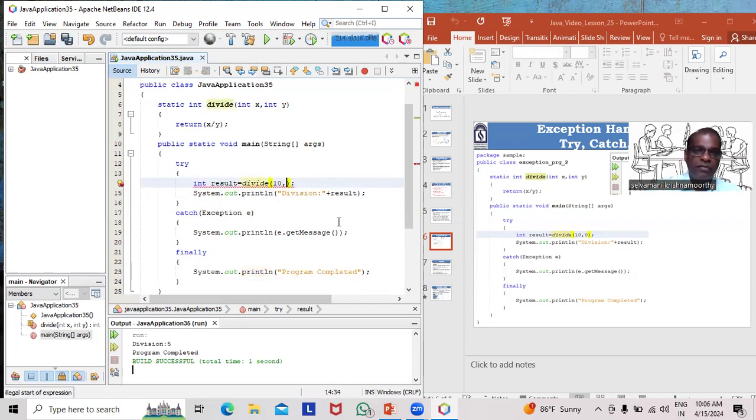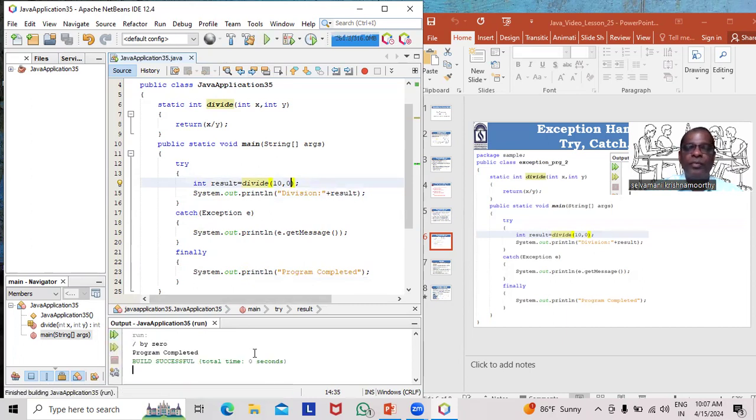Now I replace the value with 0. What will happen? This code raises an exception. What exception is raised? Divide by 0 exception. This exception is handled by this catch statement. Am I right? e.getMessage, what message will it return? Divide by 0 exception. Finally, let us check.